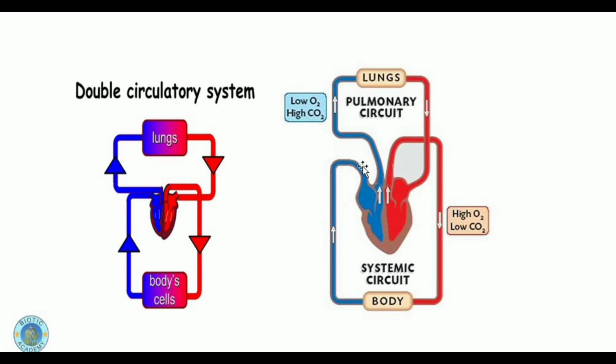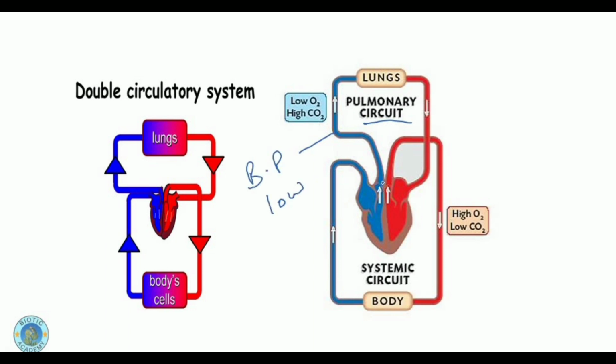Now here we can see this through this diagram. The circuit of circulation is basically divided into two paths, the pulmonary circuit and the systemic circuit. What is the pulmonary circuit and what is the systemic circuit? The pulmonary circuit is the circuit of blood flow from the heart towards the lungs and then from the lungs back to the heart. In this circuit, the blood pressure is low.